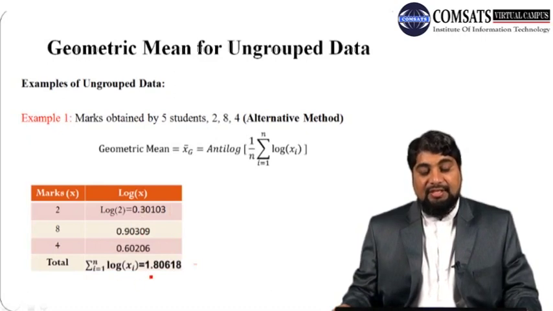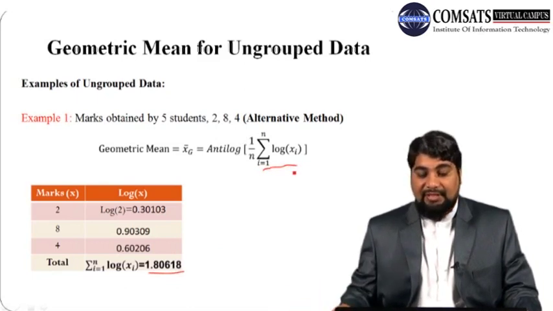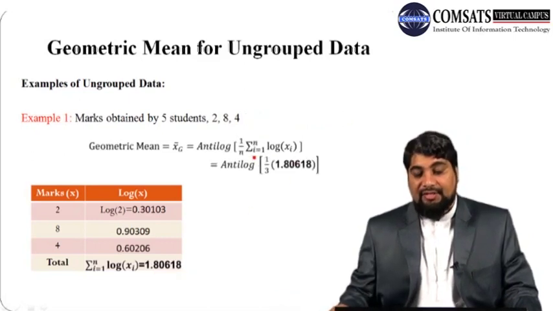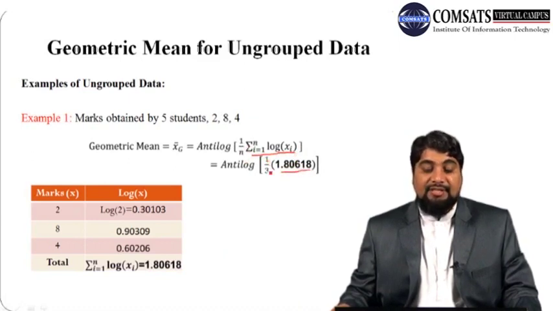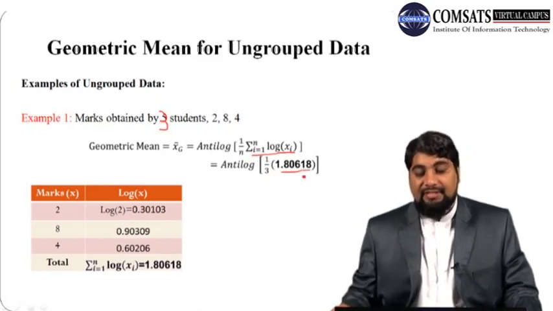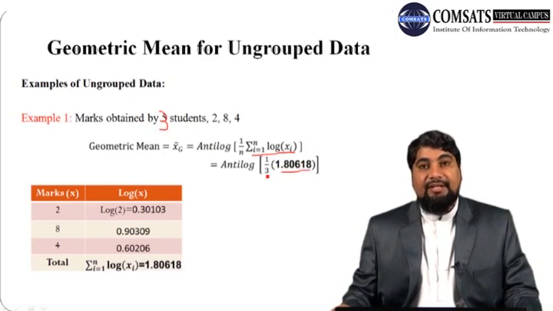So here is summation log xi. The sum of all these 3 numbers is 1.80618. So replace this 1.80618 here in this formula. You can see that summation log xi is 1.80618 and 1 over n is 1 by 3, because in our case we have 3 observations. So this is 3 students. Just divide this number by 3 and then take the anti-log.